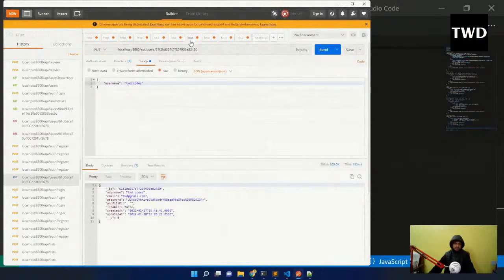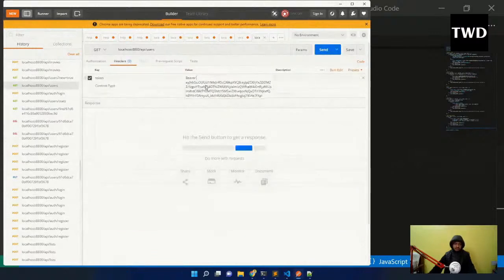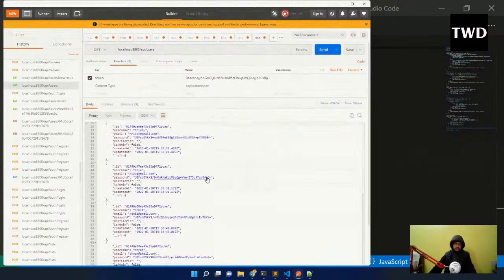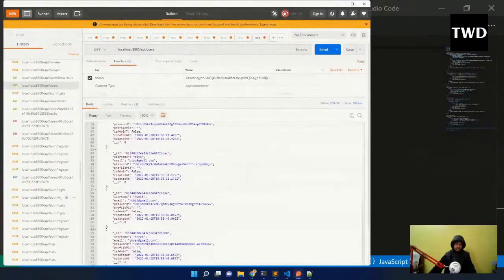We already have the admin. So where did we have it? This is the admin login. See, this is replicating the login. When the user logs in, they will get this. A lot of the logic on the front end has to be there. So I have given the exact bearer for the admin user only, and when I send it, I will get all the users. The admin user will get all the users. That is how this will work.